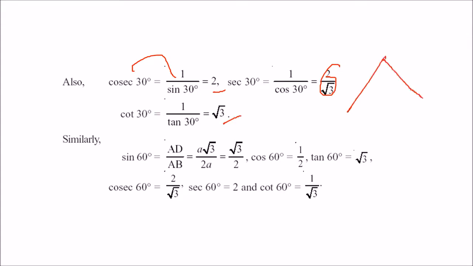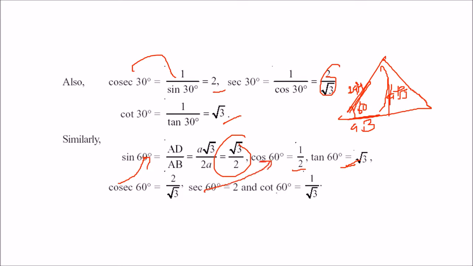Similarly, because you are aware of this triangle now, this is 60 degree. Now you can take this as the perpendicular, this as the base, and this as the hypotenuse. This was A root 3, this was 2A, and this was A. Now sin 60 is what? Perpendicular by hypotenuse. A root 3 by 2A, root 3 by 2. Cos 60 is base by hypotenuse, that is your half. Tan 60 you can take sin by cos, or directly perpendicular by base. Again, cosec is the reciprocal of sin, sec the reciprocal of cos, cot the reciprocal of tan.